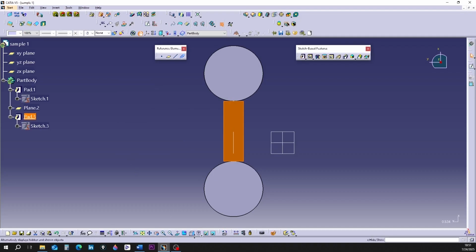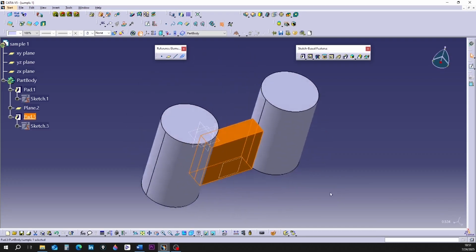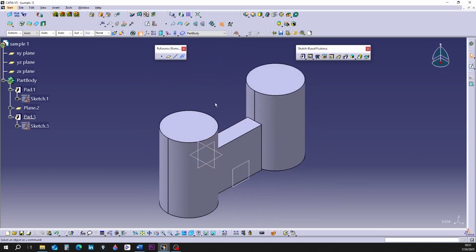I'm setting the view to isometric. I'm clicking once on the screen. A flat surface is formed between the two cylinders.